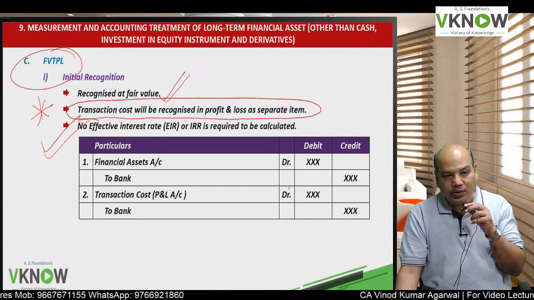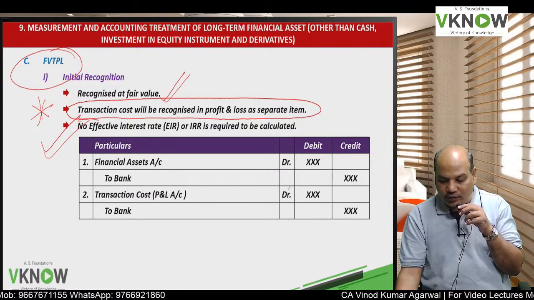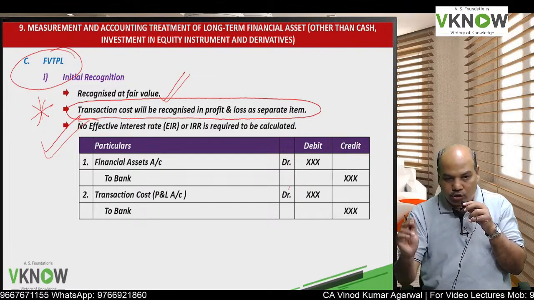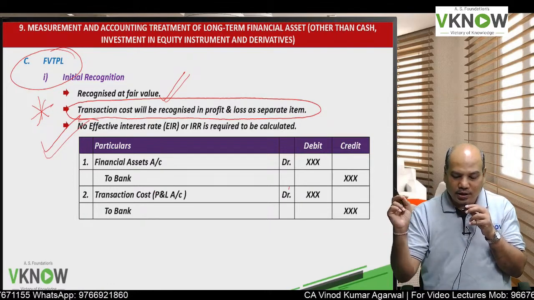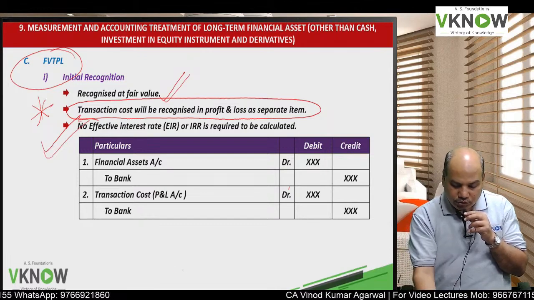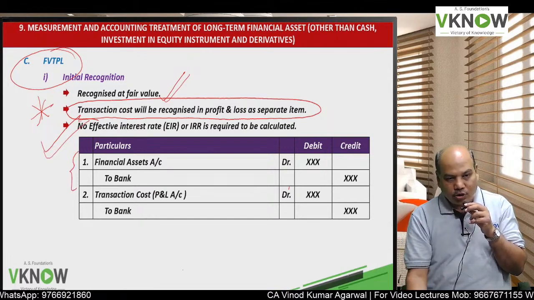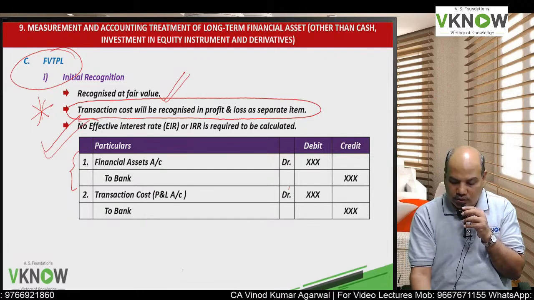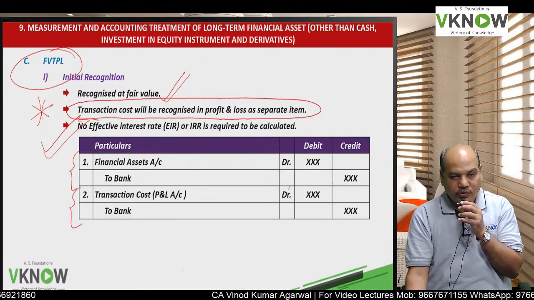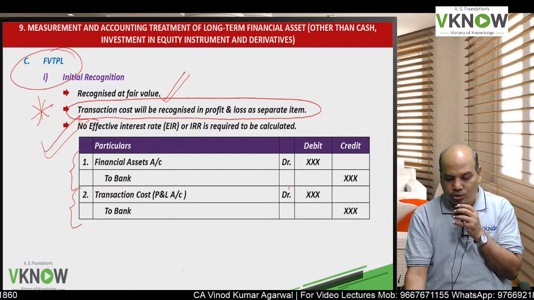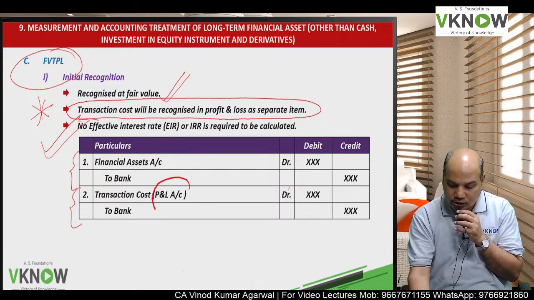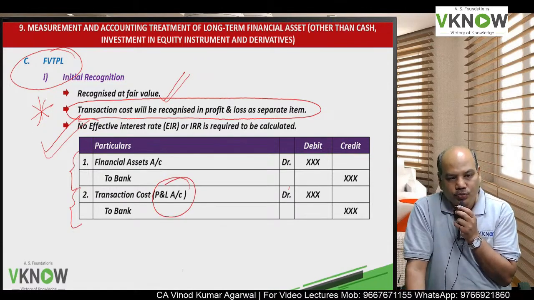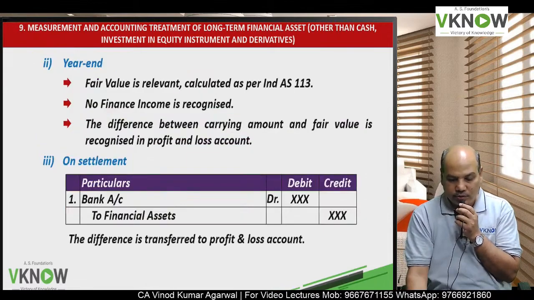In FVTPL, we do not calculate effective interest rate. We do not calculate IRR in FVTPL. So the journal entry on initial recognition will be: financial asset account debit to bank account, transaction cost account debit to bank account, and transaction cost will be transferred to profit and loss account.